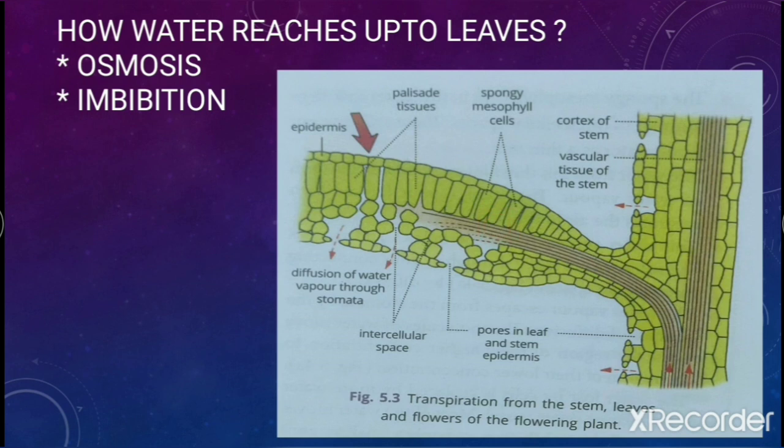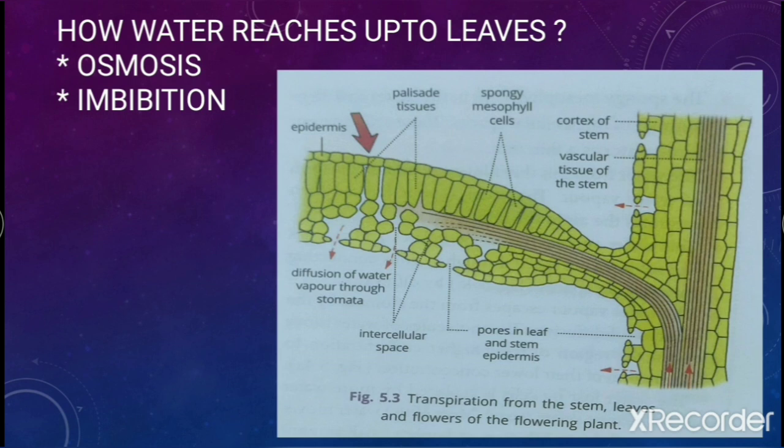Osmosis, what is osmosis? That is the movement of water molecules from higher concentration to lower concentration from one cell to another cell through a semi-permeable membrane, or through surface tension, that is called imbibition. Because in the mesophyll cells also, through the porous cellulose walls, the water will move from one cell to another cell, and then in the epidermis stomata are present, these pores are present here and here, and through those pores now the water will be released out.